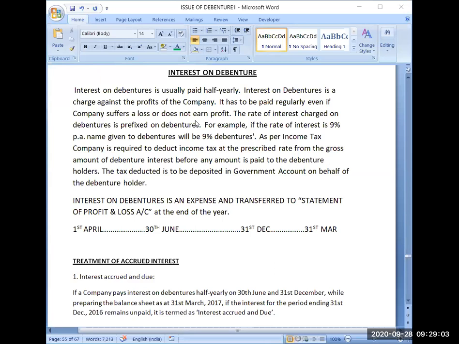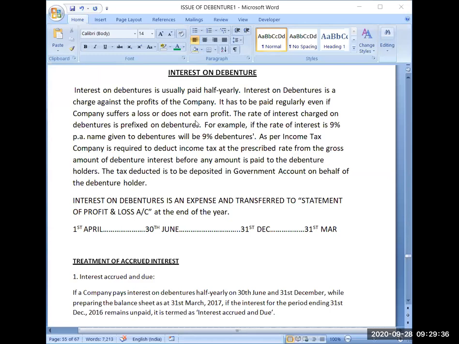Suppose I am a company paying interest of rupees 10,000 to person A. It's my responsibility as per the Income Tax Act to deduct a certain percentage of that 10,000 as tax from the income of that person. Suppose it is 10%. So 10% of 10,000 means I have to deduct 1,000. That 1,000 is technically known as TDS, tax deducted at source.